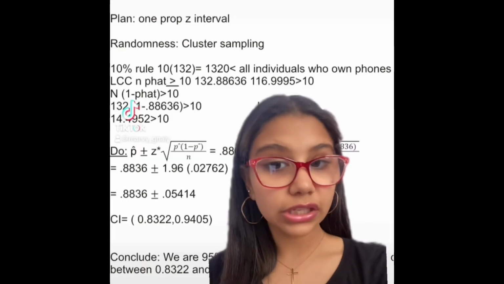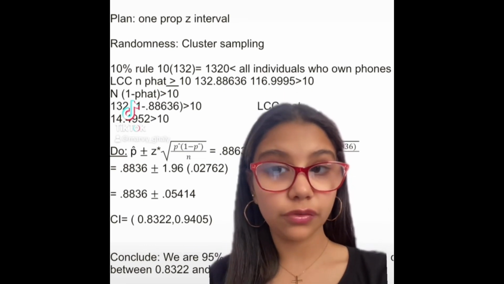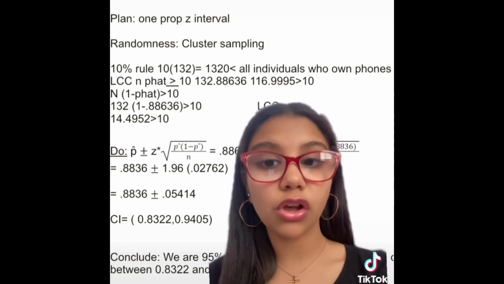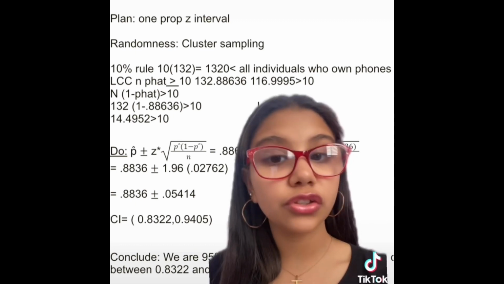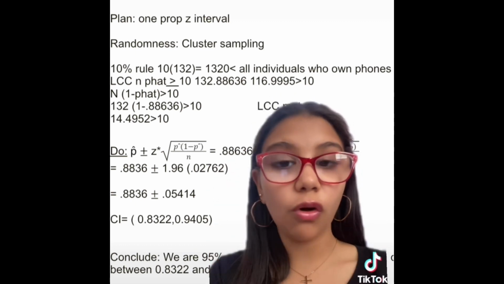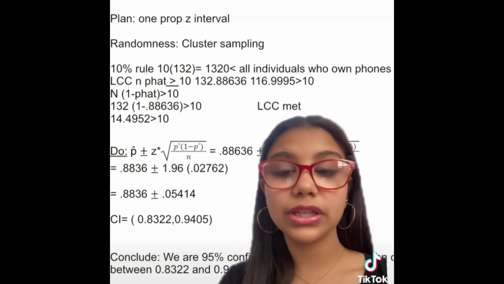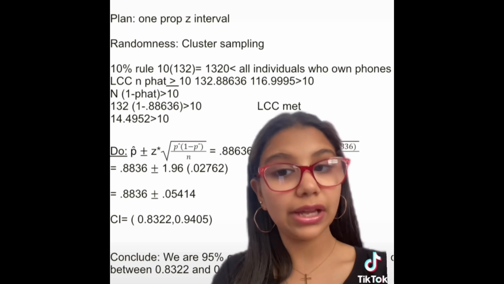For our confidence interval, we did a one proportion interval. Our randomness was cluster sampling, and the 10% rule was also met because 10 times 132 was less than all individuals who own phones. The large counts condition was also met.